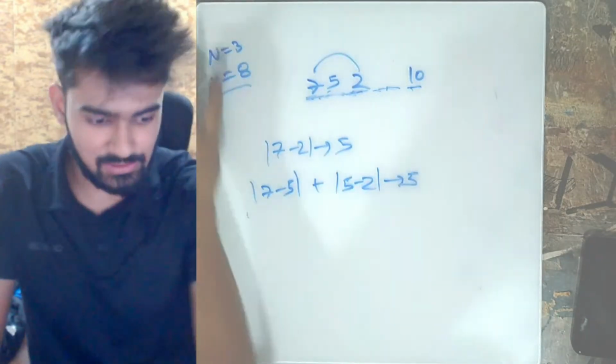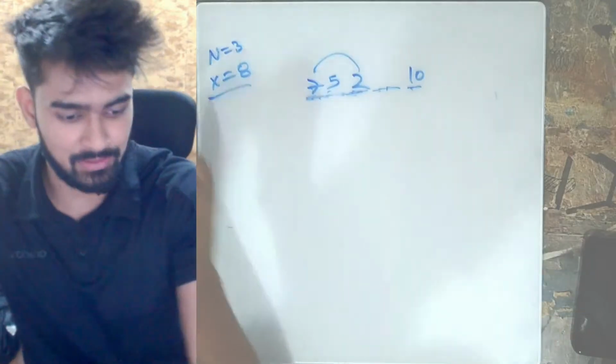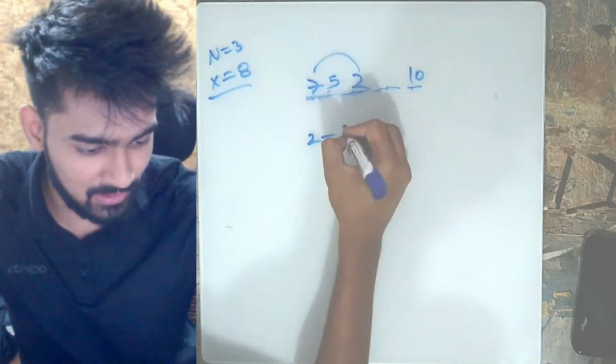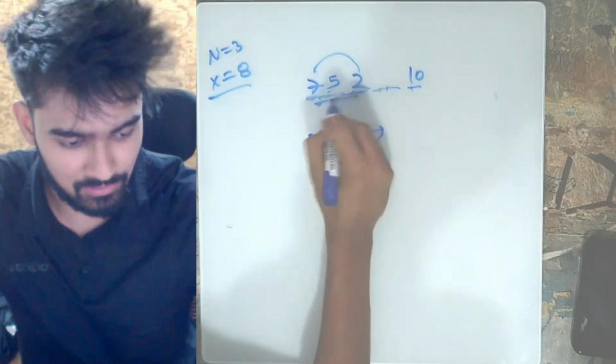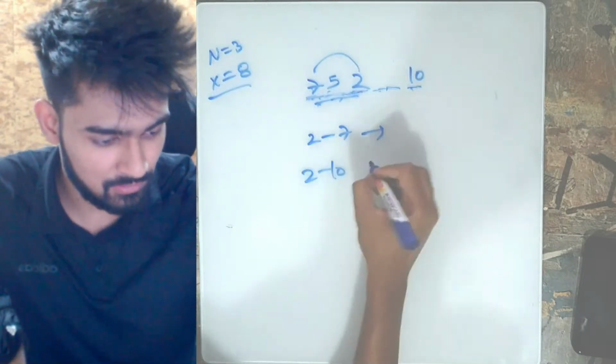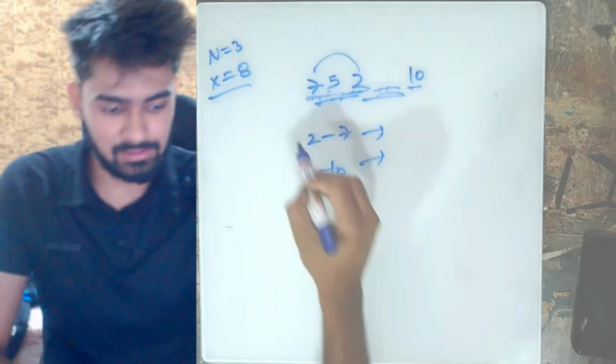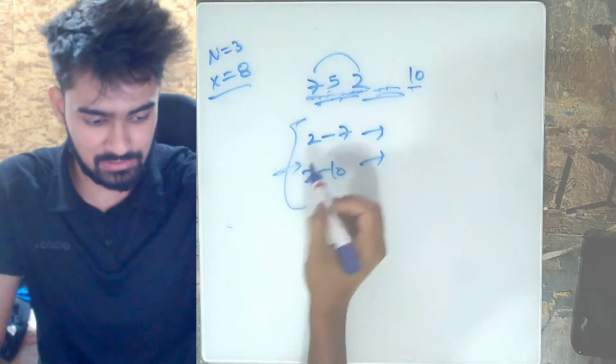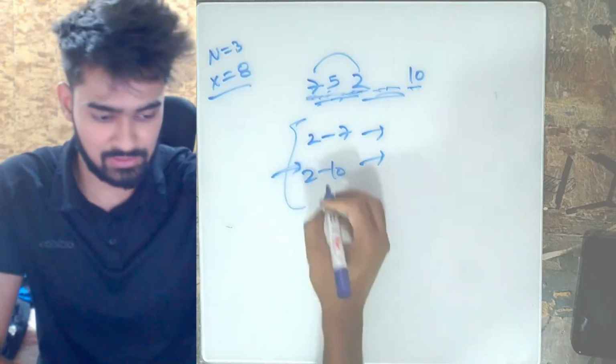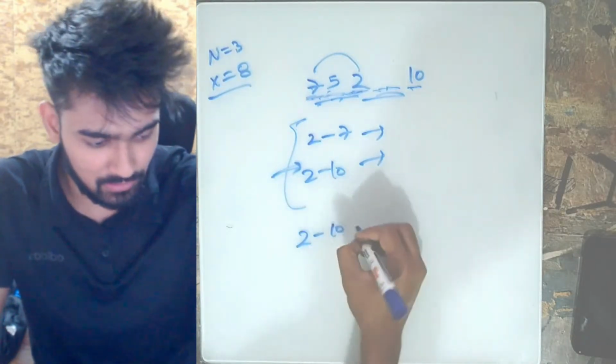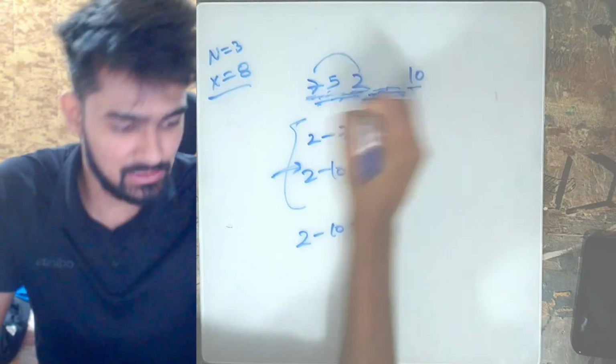So essentially, you'll actually get segments. You can insert every element from 2 to 7 here, and every element from 2 to 10 here. And since these are overlapping sequences, you can say that every element between 2 to 10 can be inserted in this sequence.